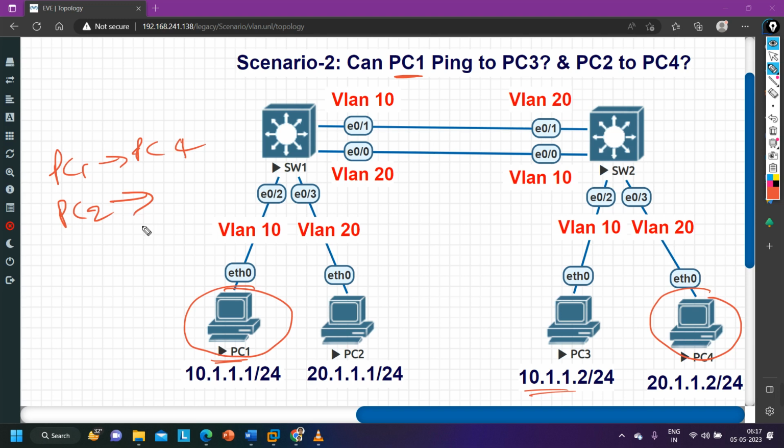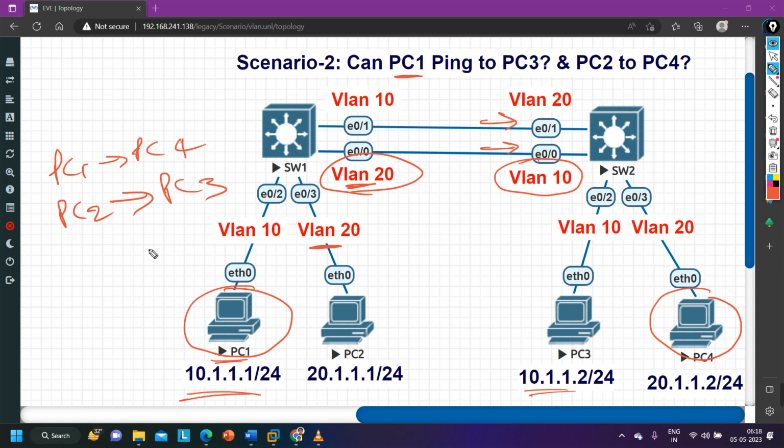PC2 can ping to... see, PC2 is member of VLAN 20. So it will forward it from here. PC2 can ping to PC3. Yes or no? Because here this port is member of VLAN 20 and this port is member of VLAN 10. So switch 2, whenever switch 2 receives any frame on this port, it will think that this is a frame of which VLAN? VLAN 10. Whenever switch 2 receives any frame on this port, on 0/1, it will think that this is a frame of which VLAN? VLAN 20.